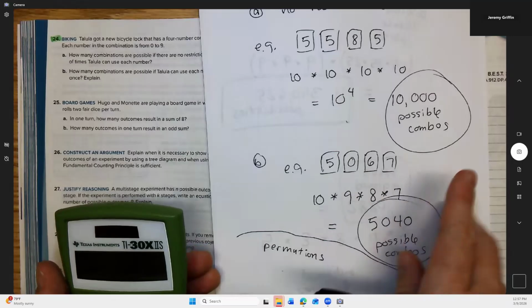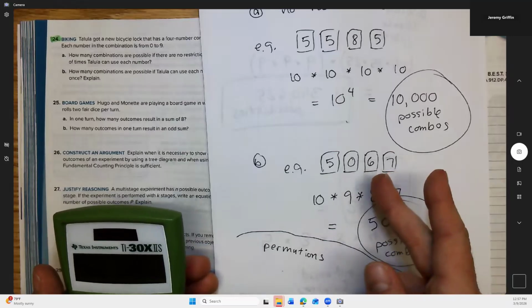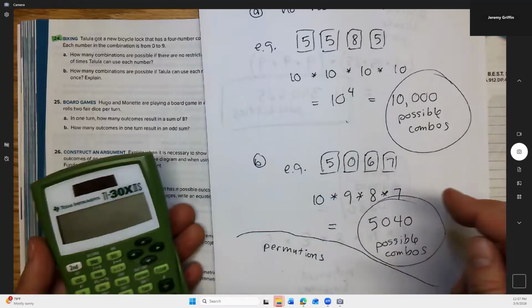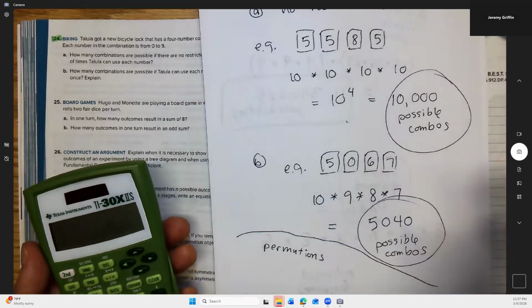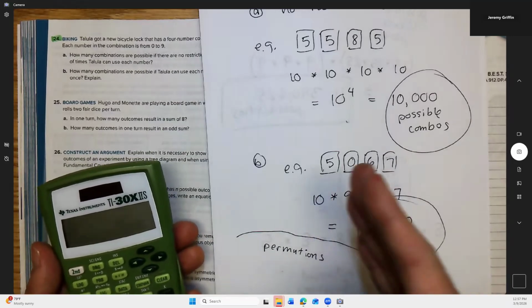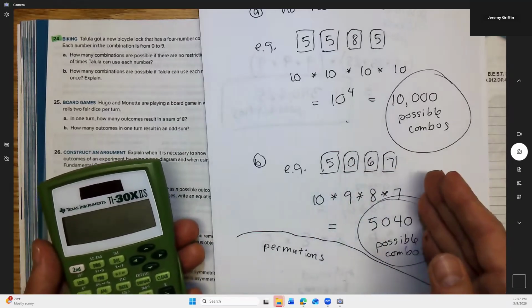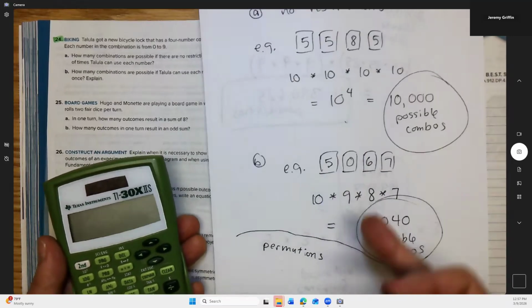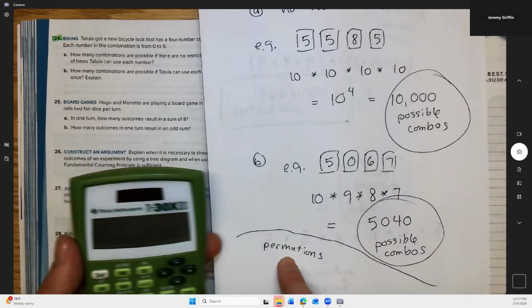It's called permutations if the order matters, right? Like here, if you didn't care about the order of the numbers, like okay, if there's a 5, 0, 6, and 7 somewhere in the mix, but it could be in any order. It could be 6, 0, 5, 7. That'd be okay, right? That would be what's mathematically called a combination. But if the order has to be distinct, which would be true for a bicycle lock, right? It has to be in this order. Like 5 has to be first. Then they call it a permutation.